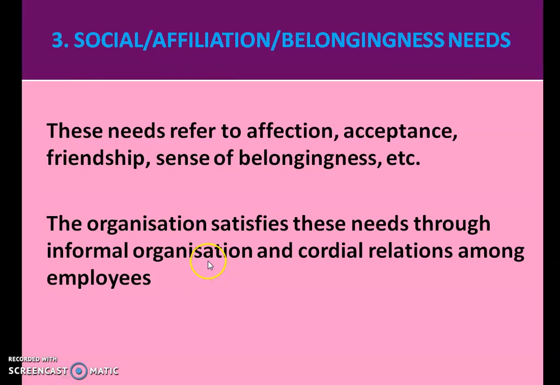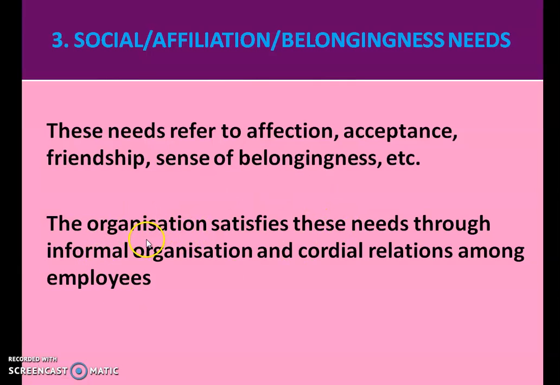We have studied in the organization chapter about formal organization and informal organization. Formal organization is one which is prepared by the organization. It has some structure and very strictly we have to follow that. But in that formal organization, we have an informal organization that is created by employees to satisfy their social needs.